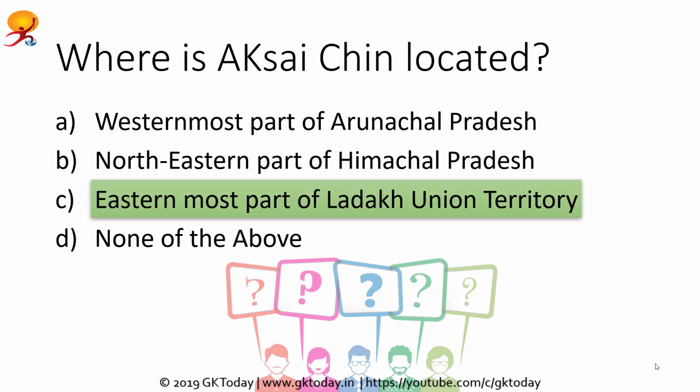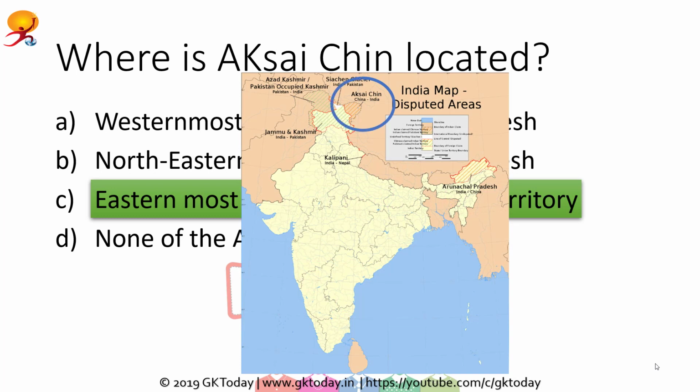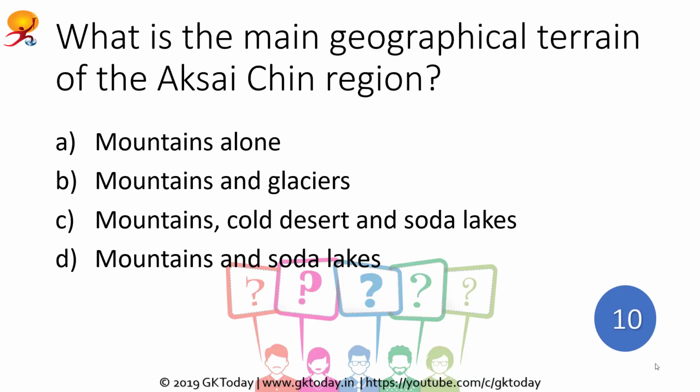Time's up and the correct answer is option C, easternmost part of Ladakh Union Territory. So this is the region, as you can see on the map, that's the Aksai Chin region, the disputed area between India and China. What is the main geographical terrain of the Aksai Chin region? So what are the physical features of the region? Option A, mountains alone. Option B, mountains and glaciers. Option C, mountains, cold desert and soda lakes. Option D, mountains and soda lakes.